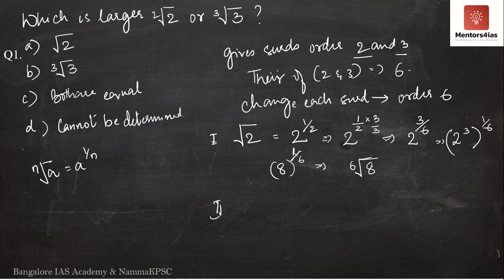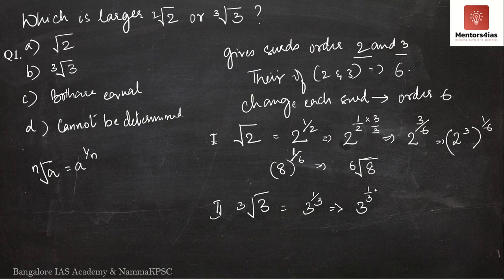Now let me take the second, that is the cube root of 3. Can I write this as 3 to the power 1 by 3? Yes. Now what will I do? I have to change the order to 6. So 3 remains the same.